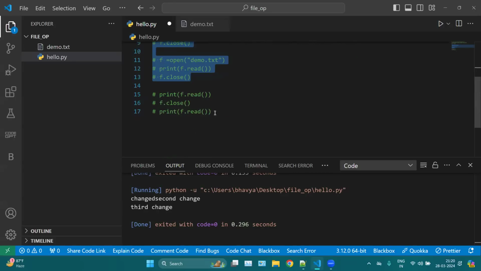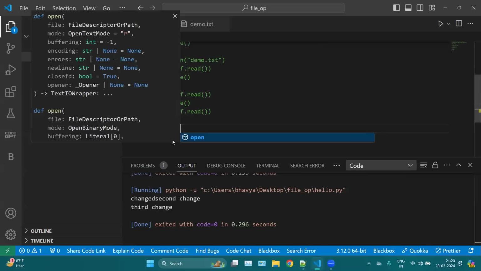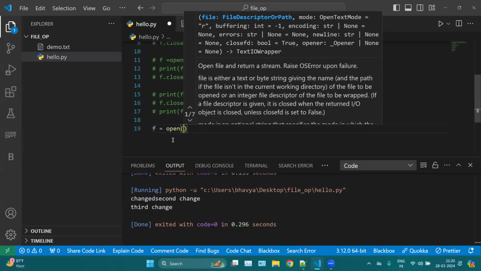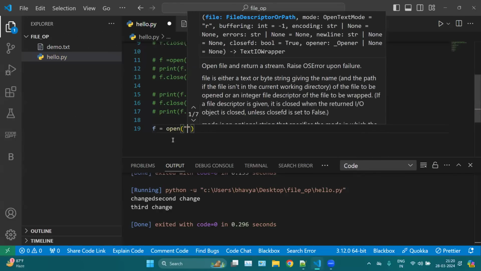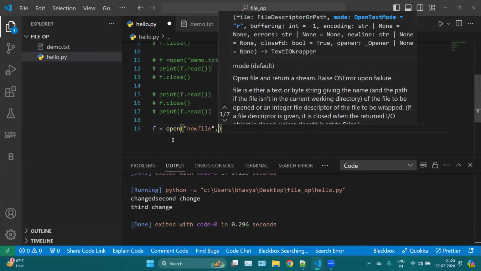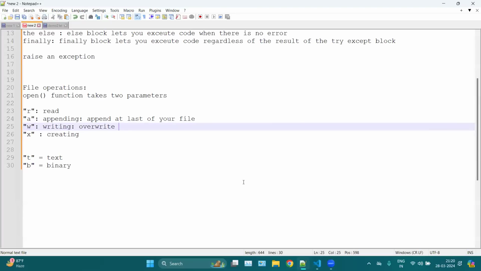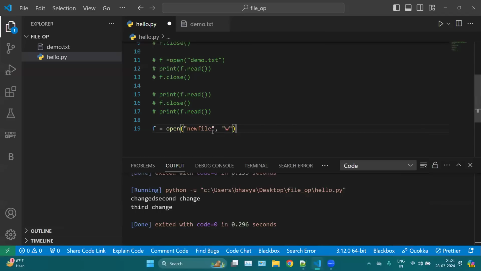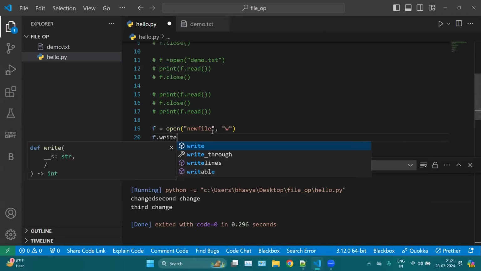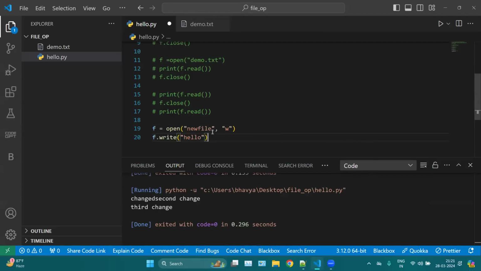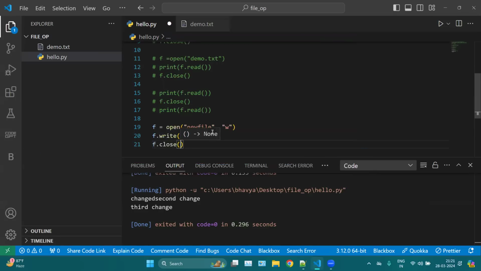Now how to create a file? If you want to create, we can simply use f equal open. Now here I can mention the file name I want to create. Let's say a new file. For creating we have two options. Either we can use this X for creating, or we can use this W for creating. W will also create your file if it does not exist. For example, let's say I will use W here. Let's say I want to write hello in this particular file, and then I simply close my file.